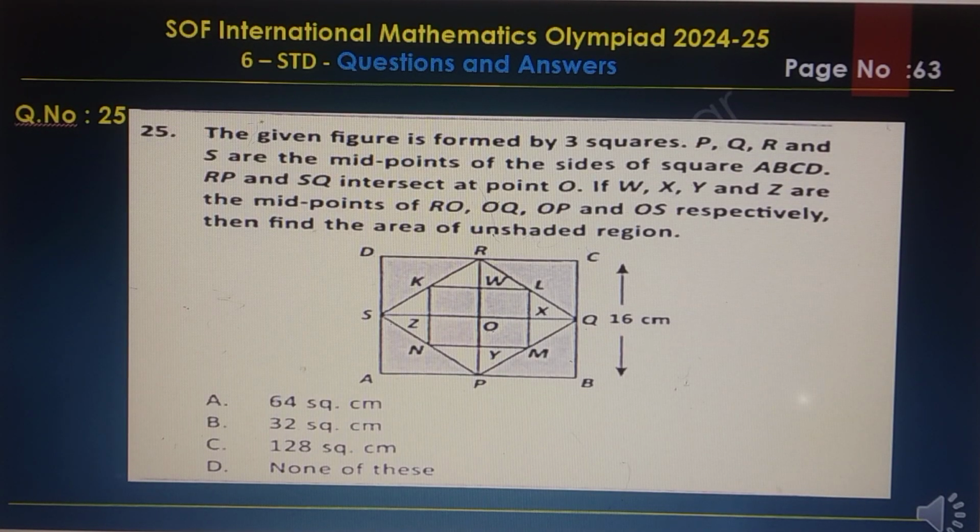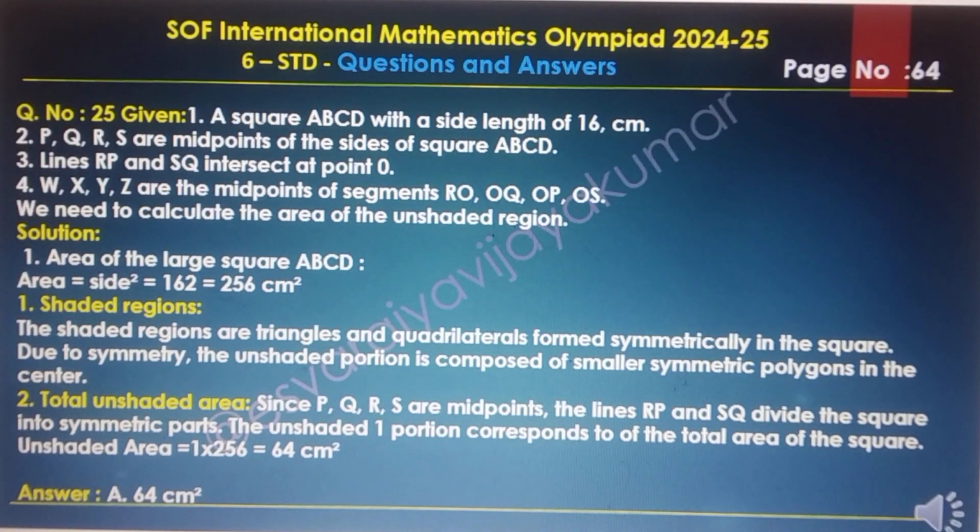Question number 25. The given figure is formed by three squares. P, Q, R and S are the midpoints of the sides of square ABCD. RP and SQ intersect at the point O. If W, X, Y and Z are the midpoints of RO, OQ, OP and OS respectively, then find the area of the unshaded regions. Here options A, B, C, D are there. The answer is option A, 64 centimeter square.